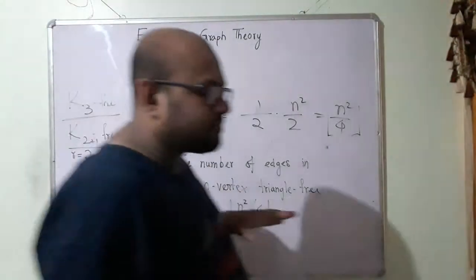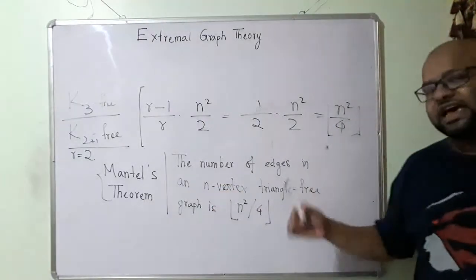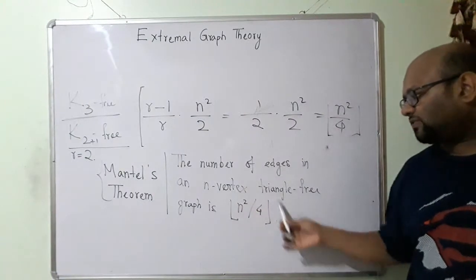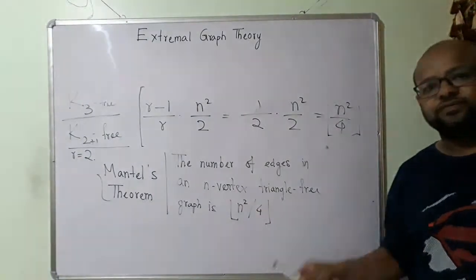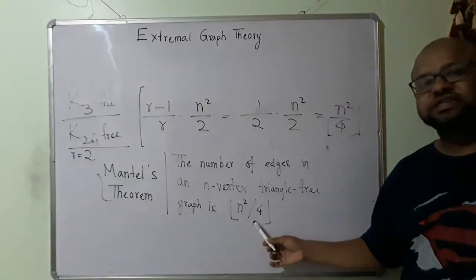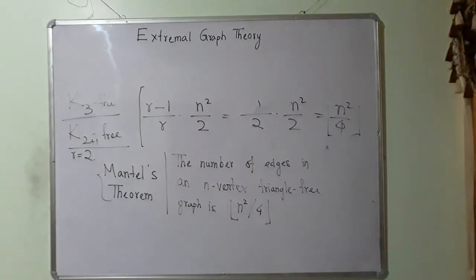So Mantel's theorem tells me that if there are n vertices and I want a triangle free graph, then the maximum number of edges I can have is equal to this. If I have more than this number of edges, then K3 is going to be a subgraph of my graph.